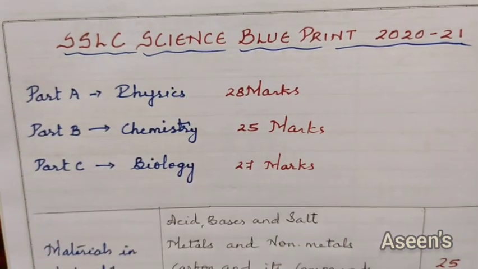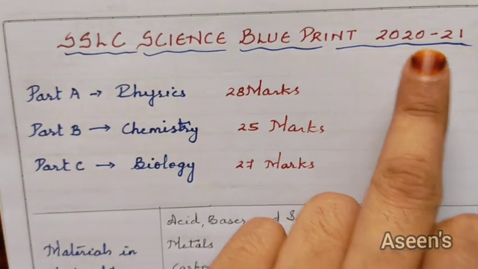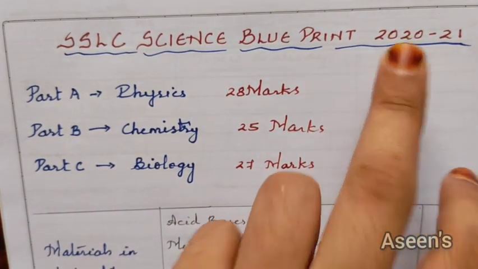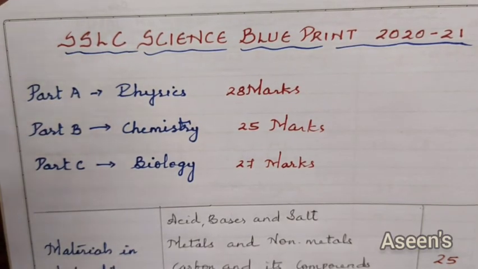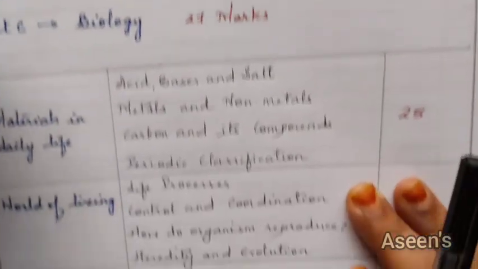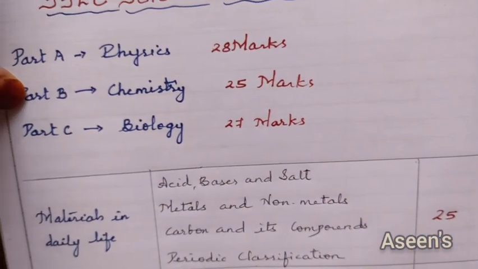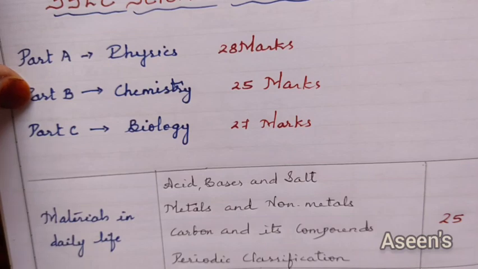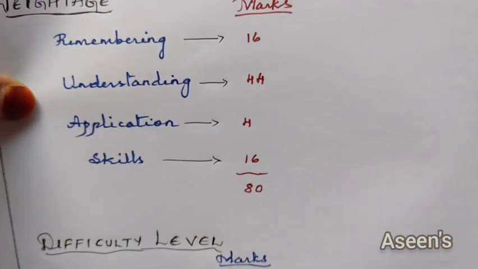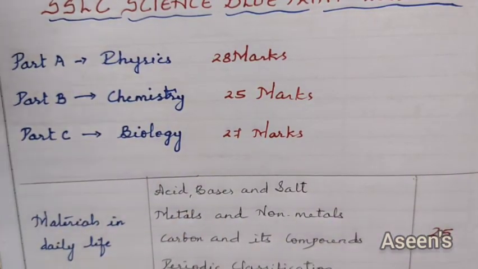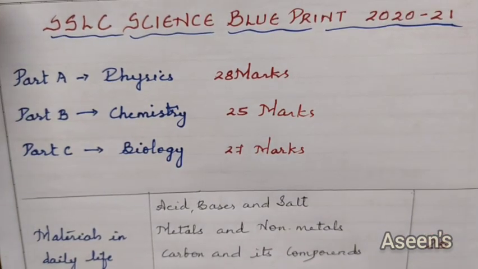So in today's video we will be talking about the SSLC Science Blueprint for the year 2020-2021, that is for this June's exam. We'll be discussing the themes, what marks are allotted for each theme, and we will also be going through the revised weightage for this year due to the COVID condition. And also the question paper pattern, what type of pattern you're going to get for this year.